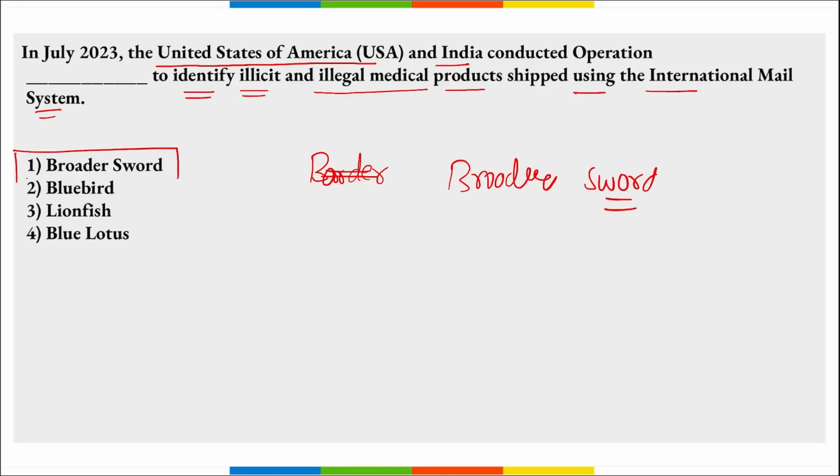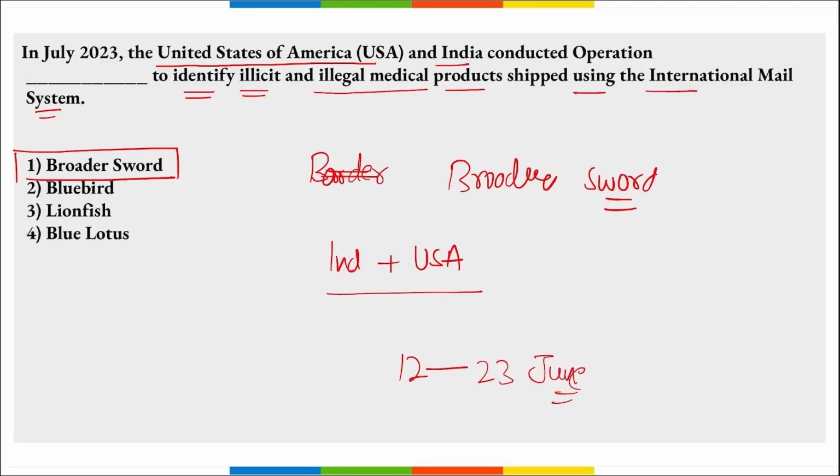It was between India and the United States of America, and it was to identify the illegal medical products that are shipped using the international mail system. The operation was held from 12th to 23rd of June this year in 2023, and it targeted the shipments that are coming to the USA from India. Correct? And over 500 shipments of unlawful and potentially deadly unapproved prescription medicines were found here.